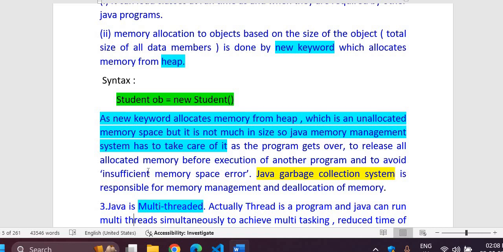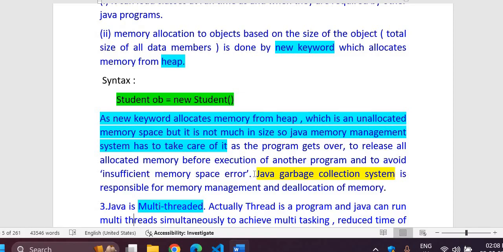All the memory will be released by the Java memory management system as and when these things are not in use or not being required by the program. So that memory will be released, so that the insufficient memory space error will not occur.